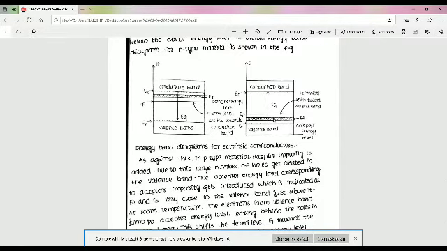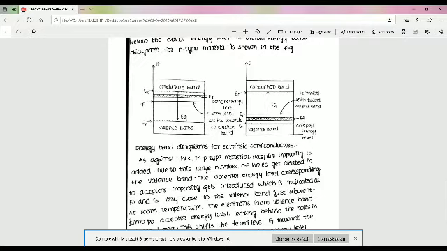In this P-type material, this is the conduction band, energy level EC. This is the valence band, with energy level EV. In P-type material, holes are the majority carriers and electrons are the minority carriers. More holes are in the valence band.